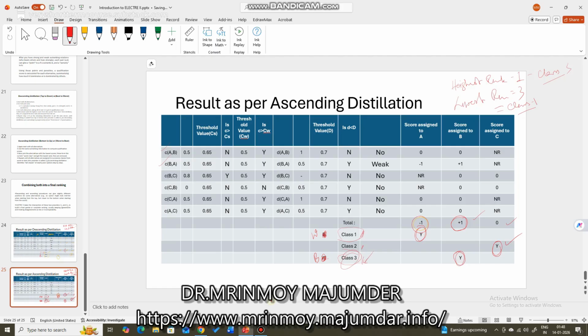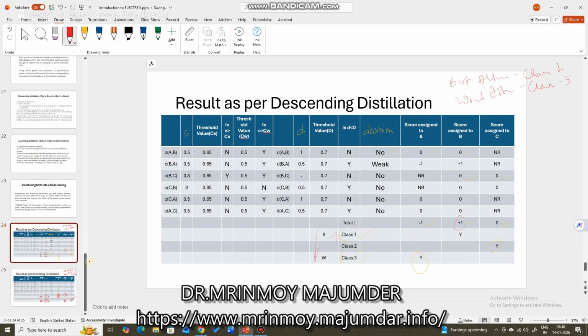But in case of descending distillation, the situation is just opposite. The best scored alternative is assigned the best class, the worst scored alternative is assigned the worst class. This is different.